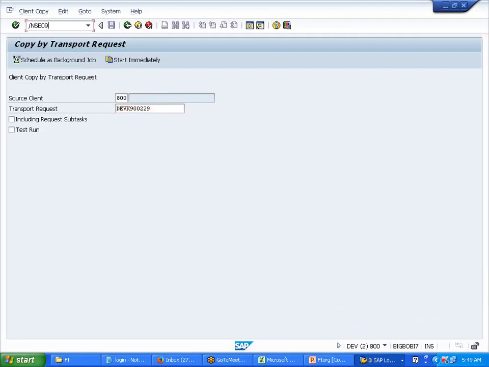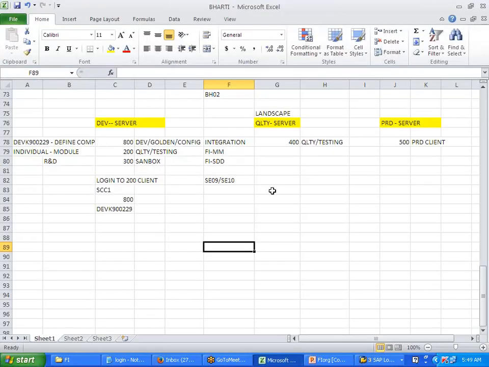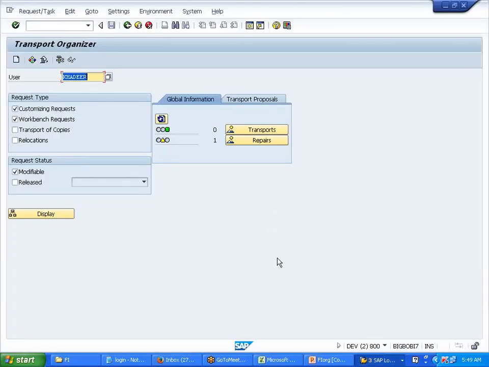SC09 or SC10, whichever you feel like you can use. Both are the same. Now here what you have to do, you have to log in into 800. We are doing all this configuration in 800 now. First login into 800. I logged in into 800. Click on Display here. Whatever user you have created with, give the user and display.